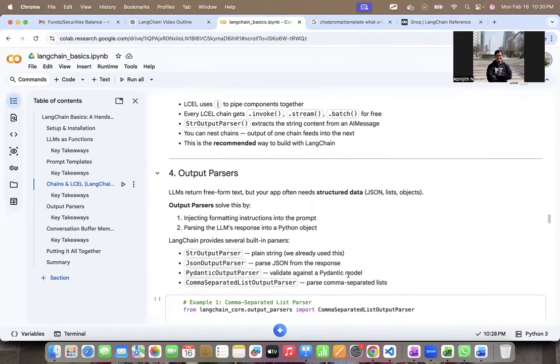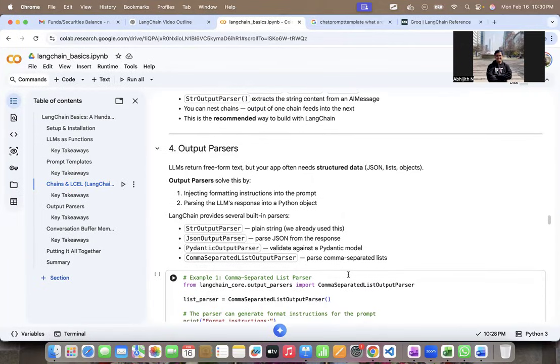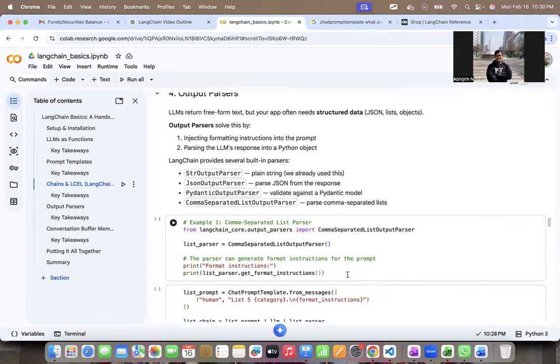So all of these are output formats in which downstream applications may want the LLM applications to give output. But LLMs themselves just give this AI message, right? So we will now look at different output parsers which are there in LangChain, and we'll understand them, right?